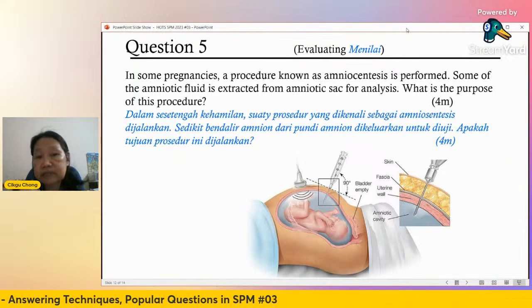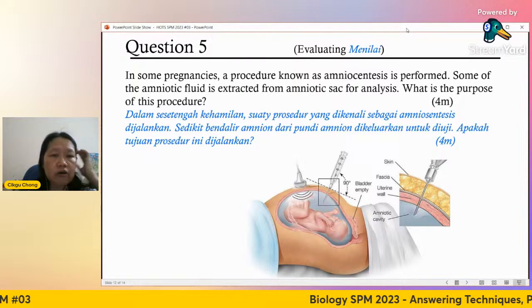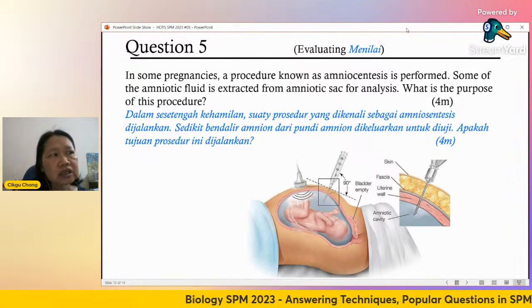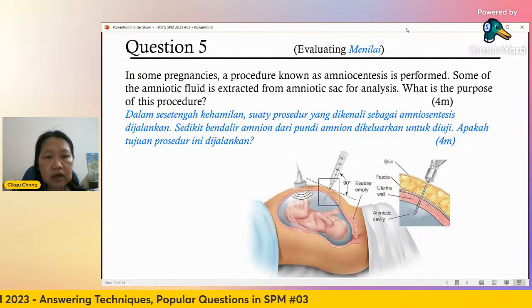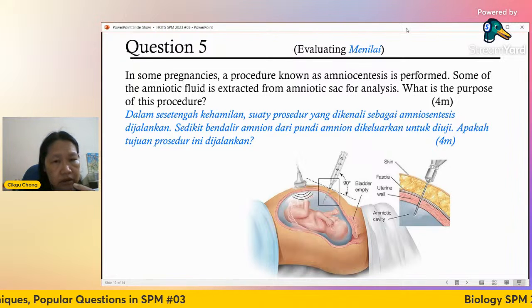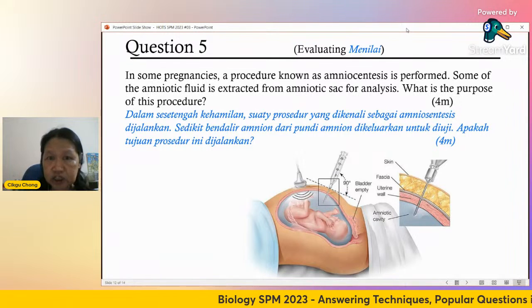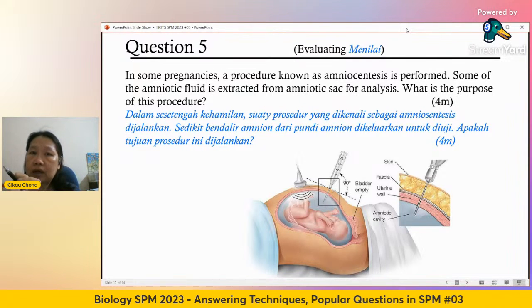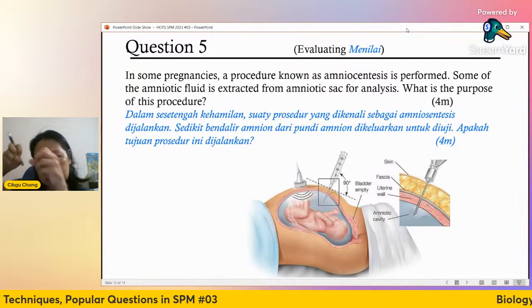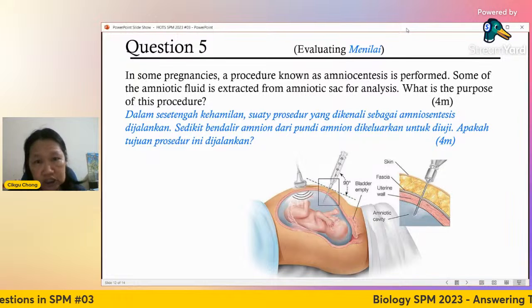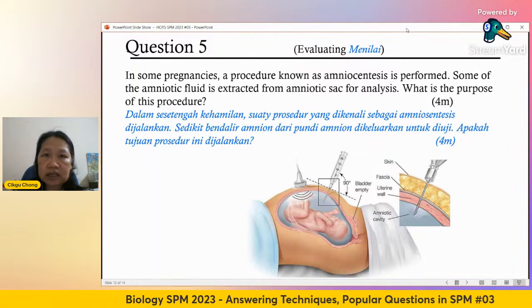Why? There are certain reasons. Perhaps in the family history, there are certain cases, let's say the first baby already has Down syndrome, or maybe some other kind of syndrome or disease. So the mother is now pregnant and she's worried whether this baby has a problem. So you can do early detection, take out the liquid. But what we can see is only the chromosomes. We cannot see the genes, it's not possible to microscopically see the genes, so you do not know whether there is a genetic mutation.